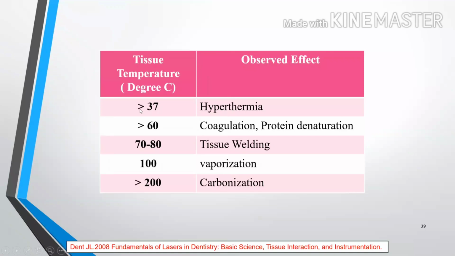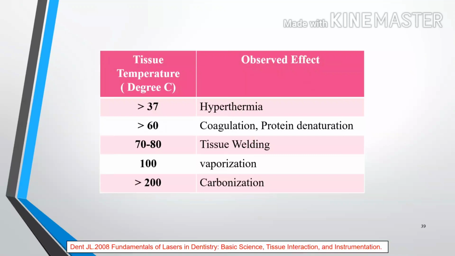If it is more than 37, which is normal, hyperthermia occurs. When it is more than 60, coagulation and protein denaturation occurs. When temperature is 70 to 80, tissue welding occurs.